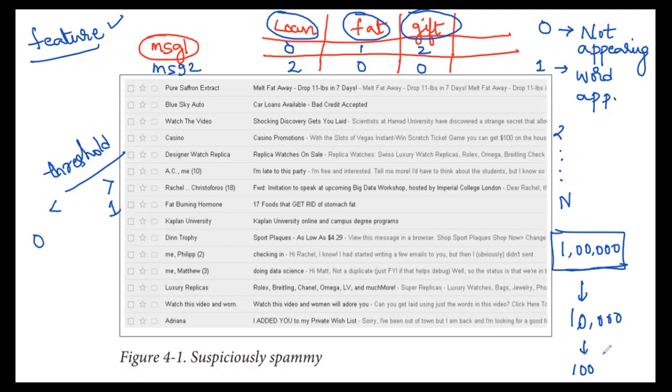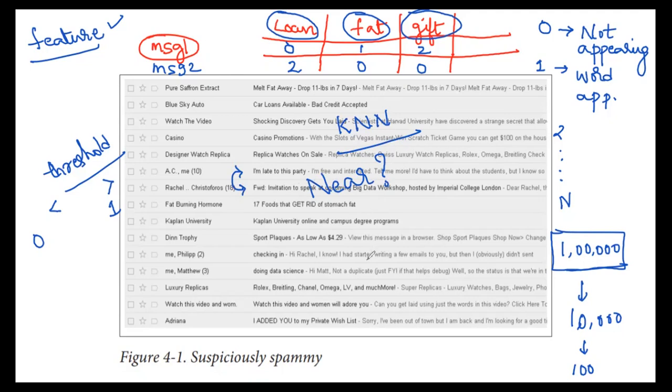Then we need to define how two emails are near. If we are applying KNN, we need to decide how to choose the nearest value, how to say two emails are nearer. We need a mechanism to say these two emails are near.